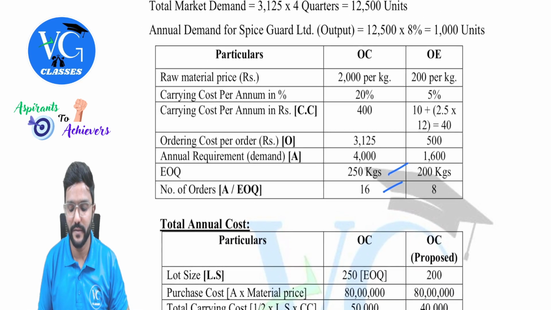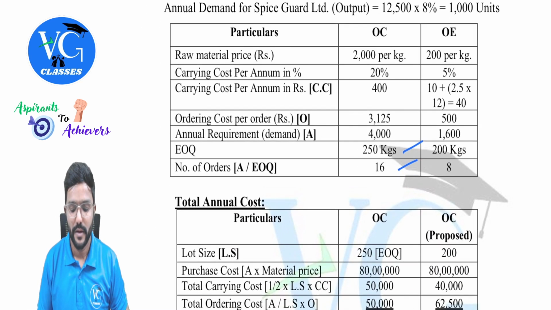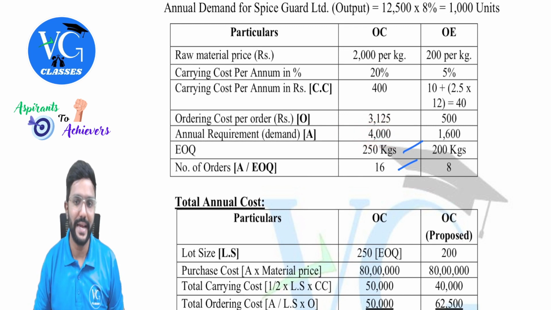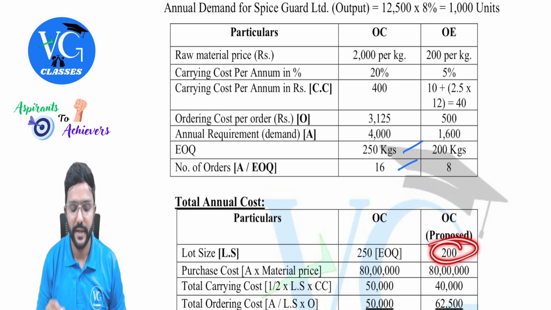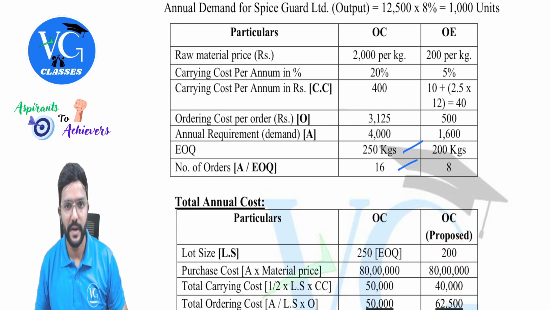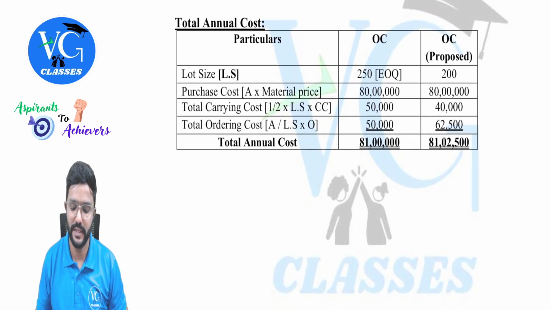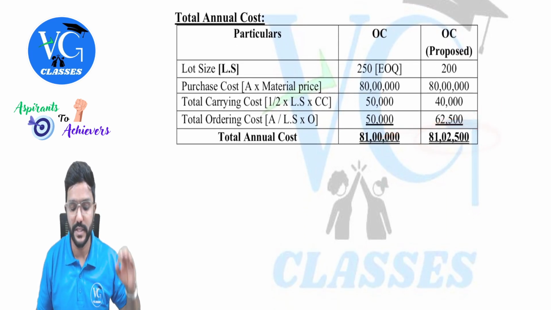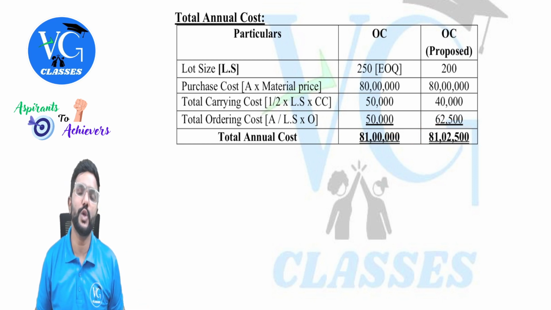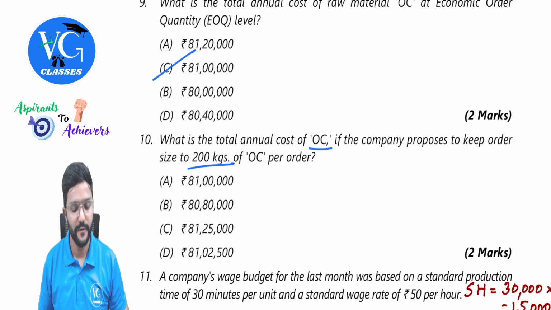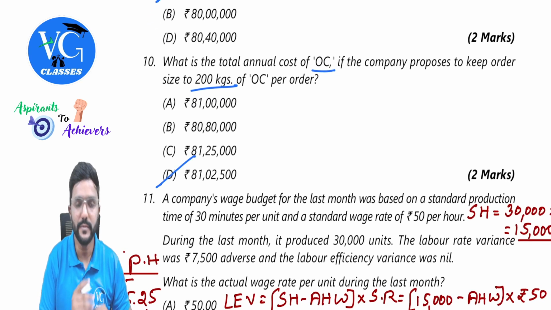Annual demand, which is 4,000. 4,000 divided by lot size 200 into ordering cost per order 3125. We will get 62,500. So the total annual cost is 81 lakh 2,500, guys. Got it?